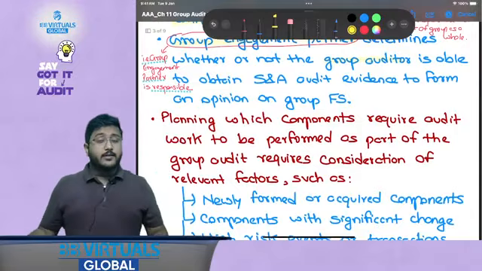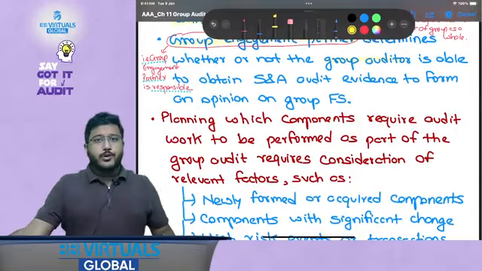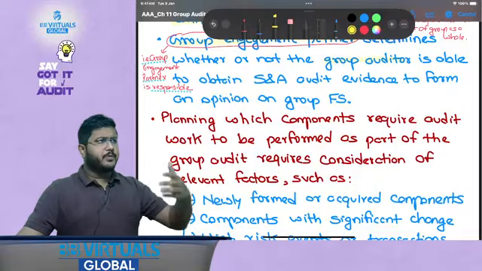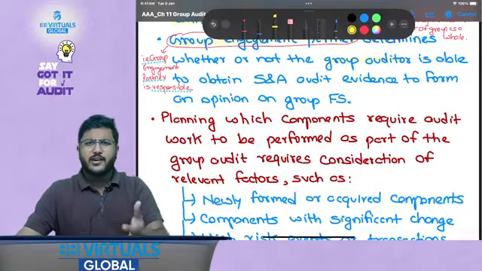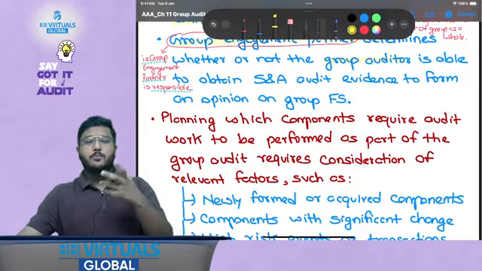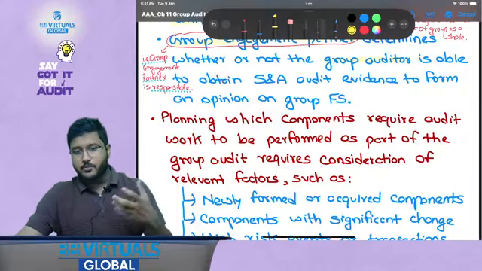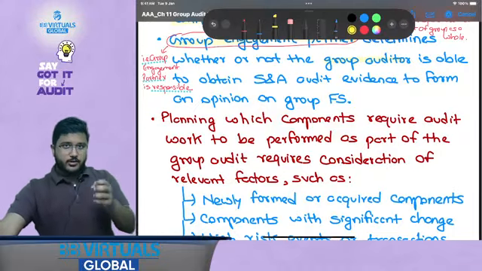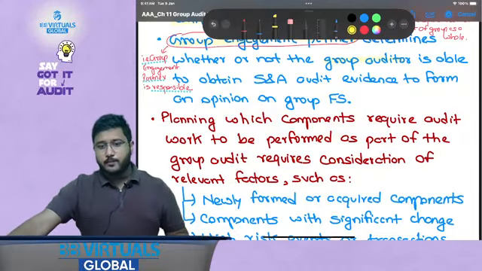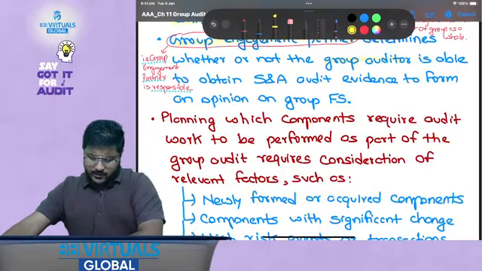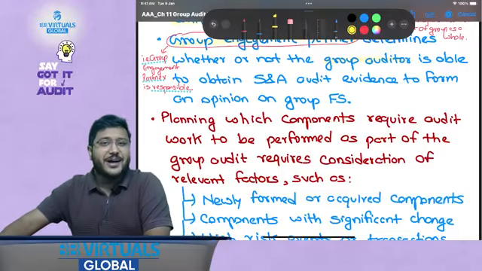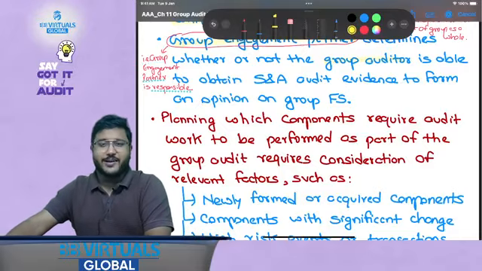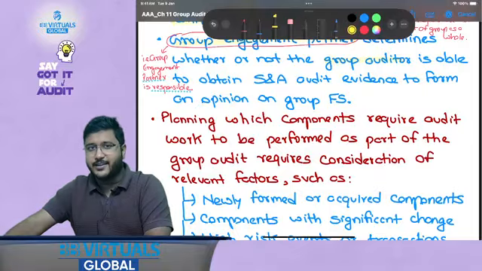Now planning, see, people are really scared of group audits because they do not understand the relationship between a general audit and a group audit. It does not differ much. What happens is there would be more parties, more people, more auditors, and more concepts related to the larger number of auditors. That's it. Nothing to be afraid of. Okay. This chapter is going to help you score good marks in your examination, so please understand it very carefully.